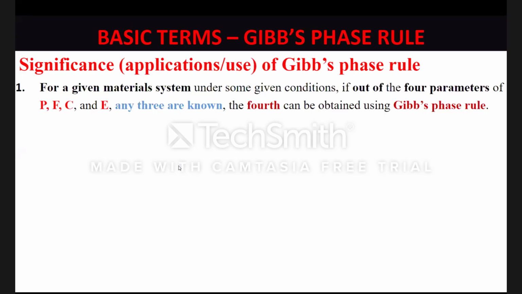Now, when you are using a material system, and if you wish to know what type of properties this material system would show, or how do I change the properties of this material system, you should know how I can change the microstructure of this material system, because properties would change only when the microstructure changes. So indirectly, when you are drawing an equilibrium diagram, the variables that you are using are the same variables which can act as variables for that material system, so that if I change those parameters or variables, the microstructure changes and hence the properties change.